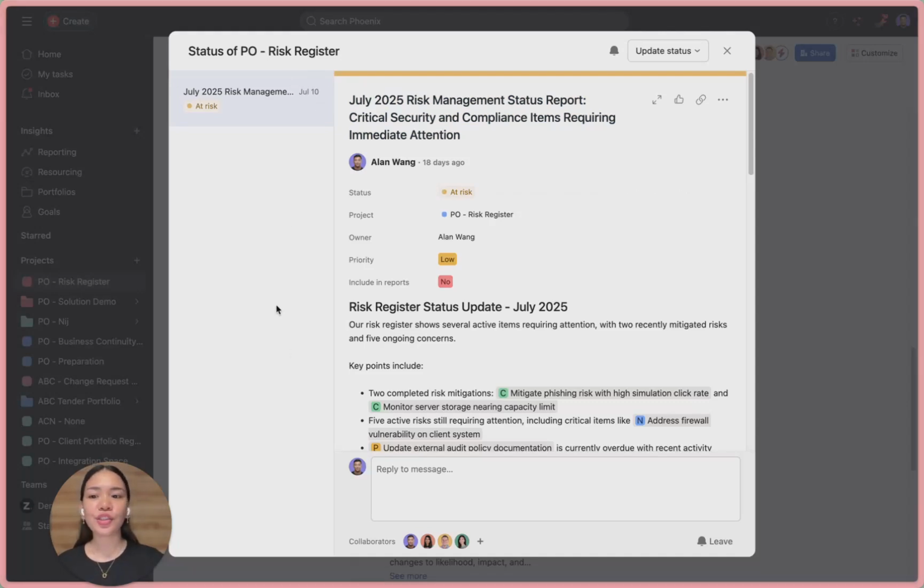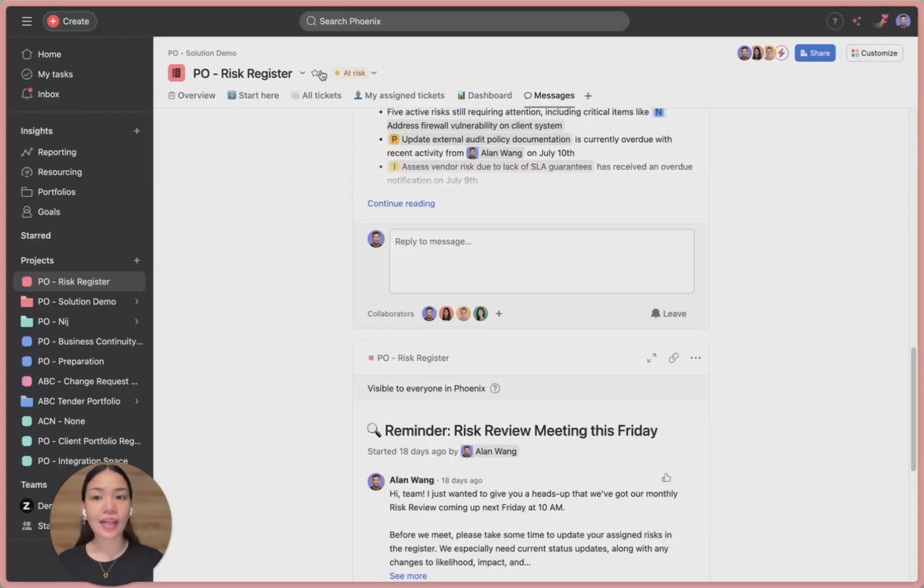And if you're not sure what to write, Asana AI can help. With Smart Status, which is available from the starter plan and up, you can auto-generate updates for projects, portfolios, and goals. It highlights blind spots, blockers, and suggests next steps.